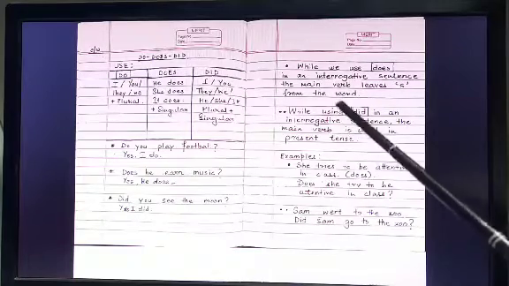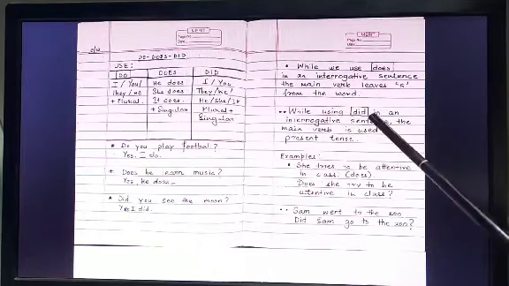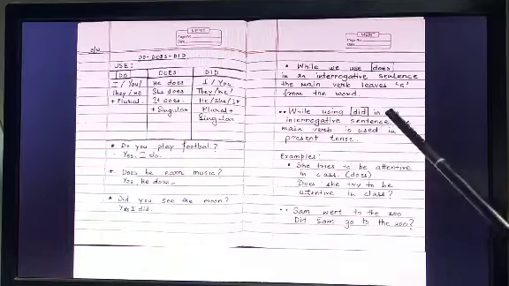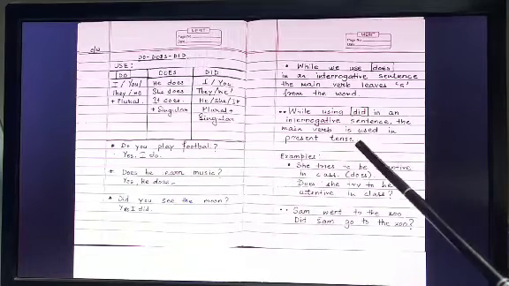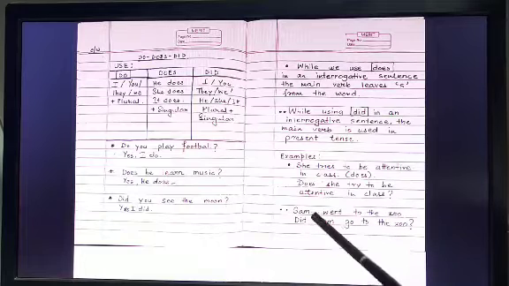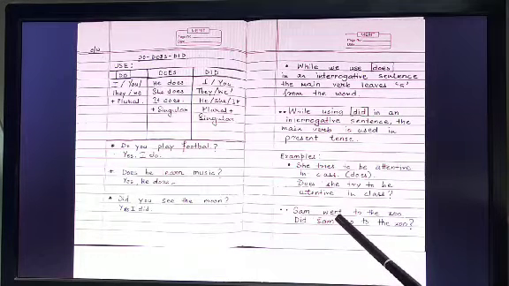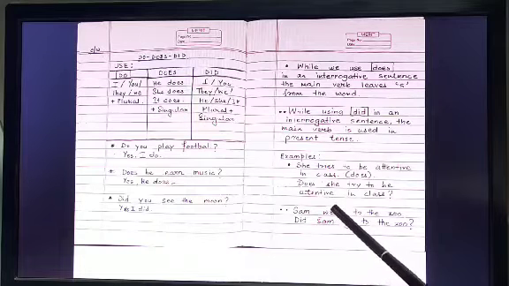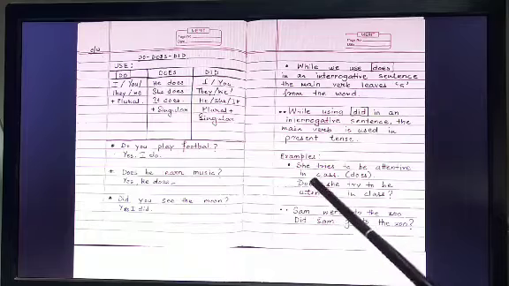Okay. Next, while using did in an interrogative sentence, the main verb is used in present tense. That is, Sam went to the zoo. Went is the verb and it is in simple past tense.